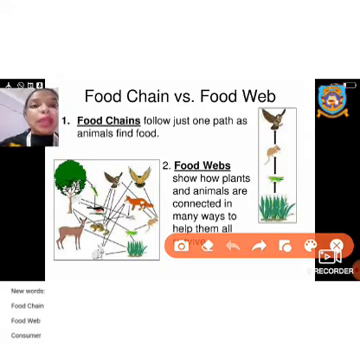That connection of animals is known as a food web, and the energy is transferred in many directions, not like a food chain. It has been transferred in only one direction. So that is the difference between a food chain and a food web.